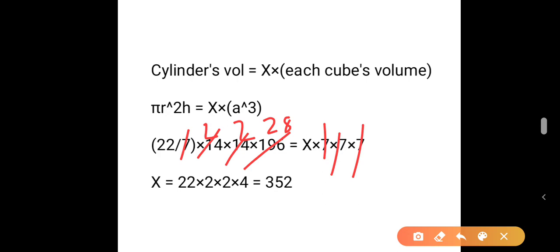Now it will be... what will be x? X will be 22 into 2 into 2 into 4, which is 352.